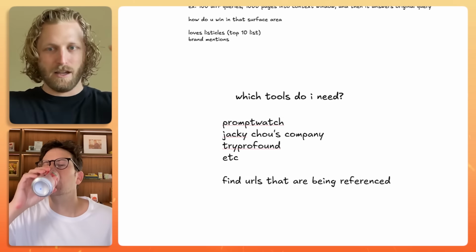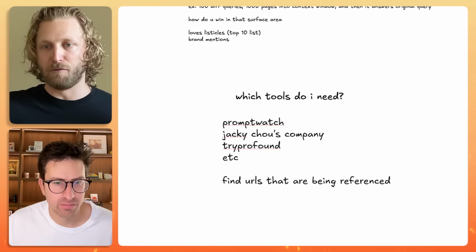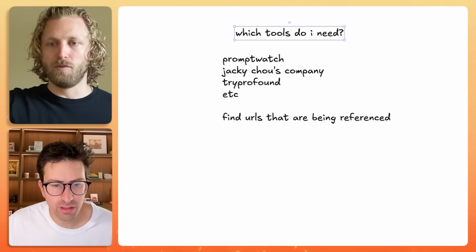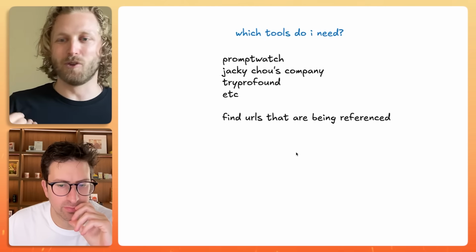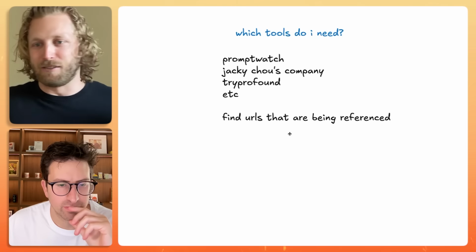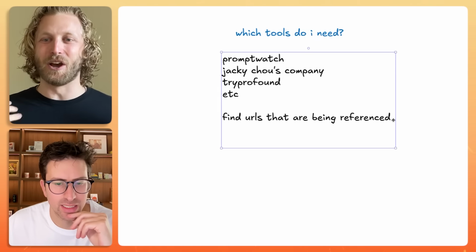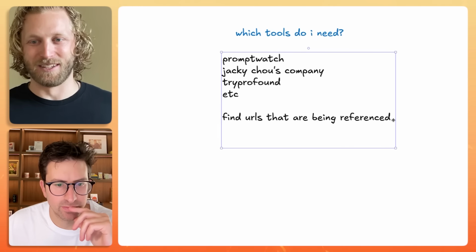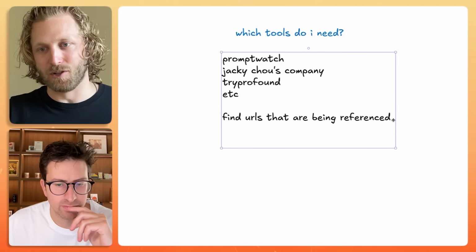You give your product, it creates all of these different ways that somebody could query for your product, and then it finds all of the URLs that are being referenced for those queries. Once you have that URL list, you're set. You already know what AI is referencing, right? So now your job turns into, I need to reach out to every one of those websites and get our brand placed on each of those individual URLs, right?